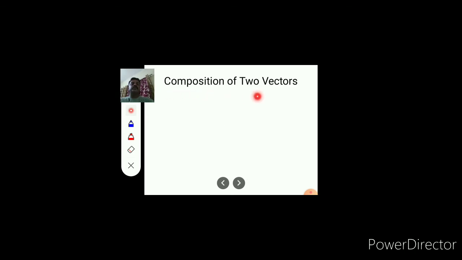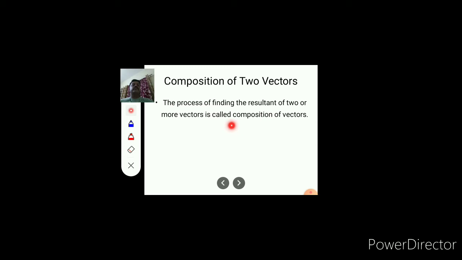Composition of two vectors. Now suppose two vectors are given. Then we can find the resultant vector if we know the direction and magnitude of the two vectors. The process of finding the resultant of two or more vectors is called composition of vectors.